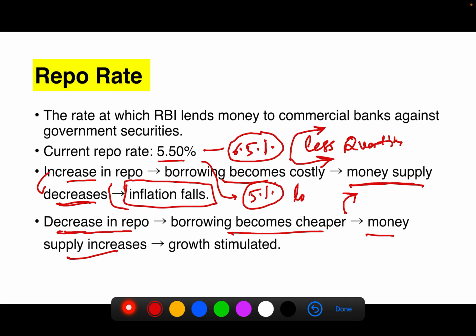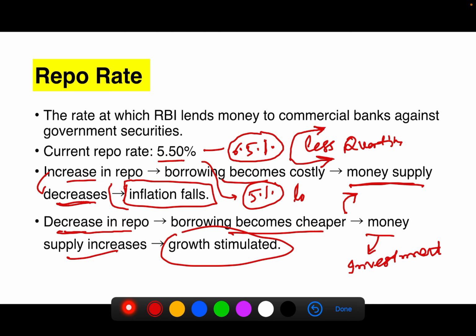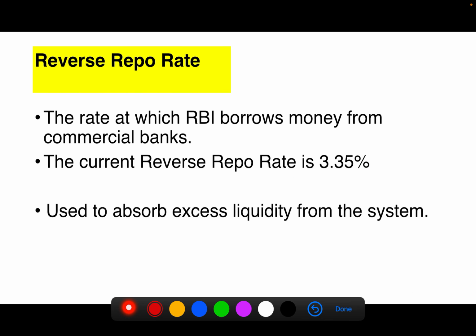When the money supply increases, there will be more investment. When there is more investment, more jobs will be generated. Therefore, growth will be stimulated.